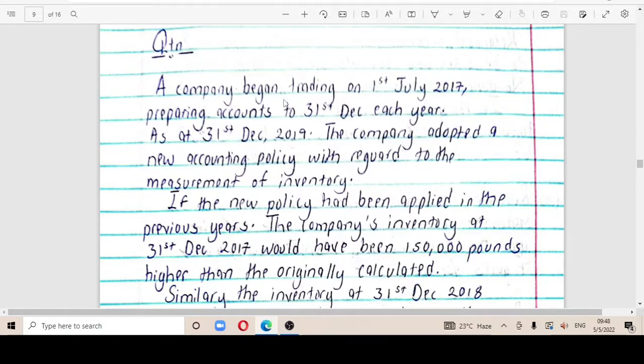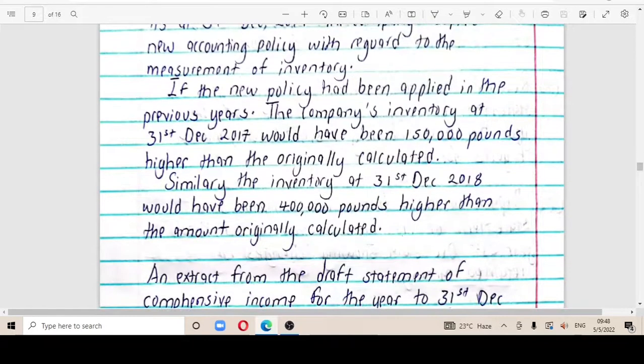A company began trading on 1st January 2017, preparing accounts to 31st December each year. As at 31st December 2019, the company adopted a new accounting policy with regard to the management of inventory. If the new accounting policy had been applied in the previous years, the company's inventory at 31st December 2017 would have been £150,000 higher than the original calculated one. Similarly, the inventory at 31st December 2018 would have been £400 higher than the amount originally calculated.